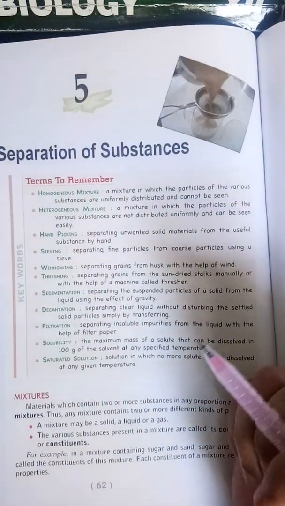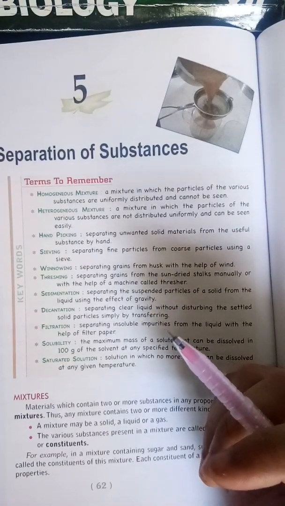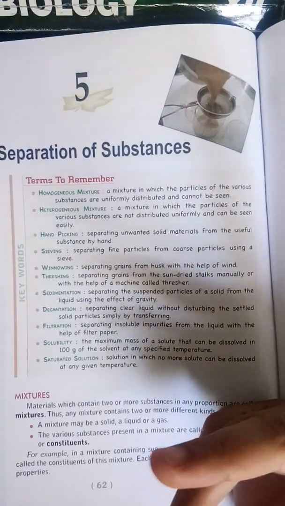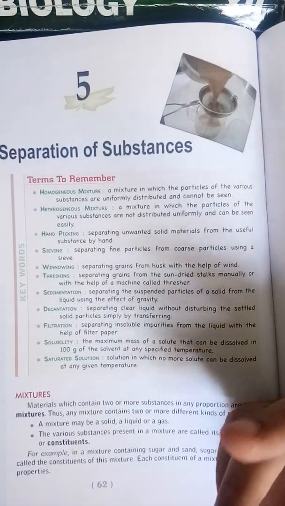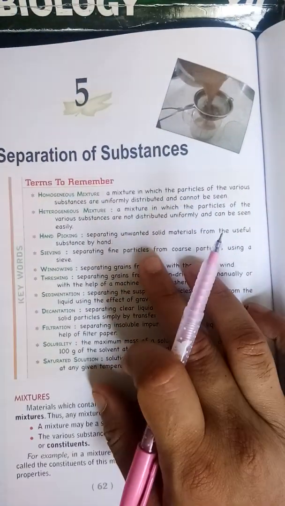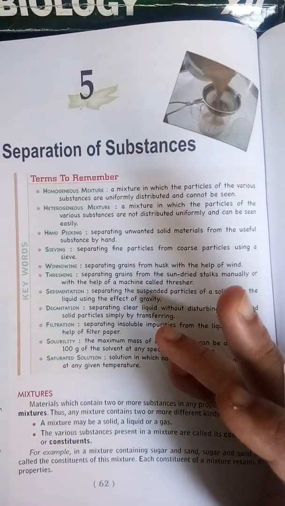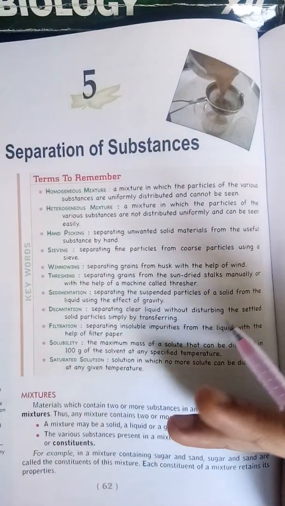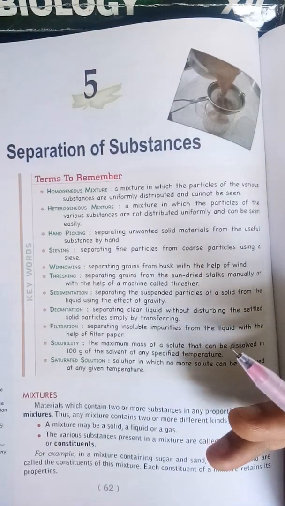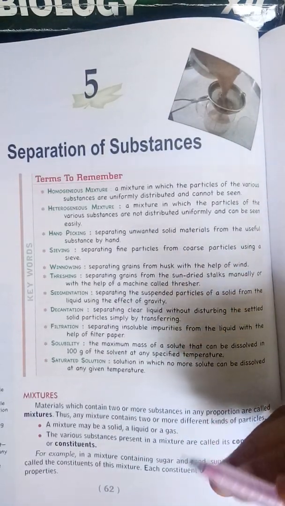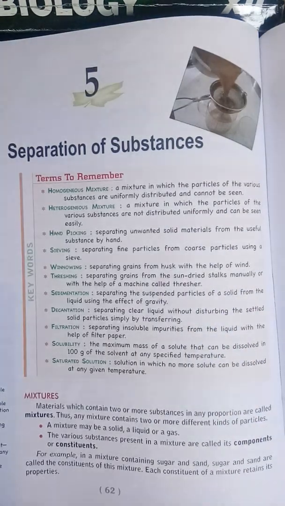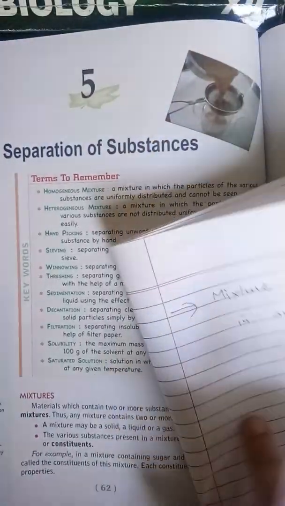Before starting that chapter, beta, I will discuss a few things. In our daily life we see different types of mixtures, but we are unaware of it. In this chapter we will read about different types of mixtures and how we can separate them, or divide things into pure and impure substances. First of all, I will discuss what a mixture is.